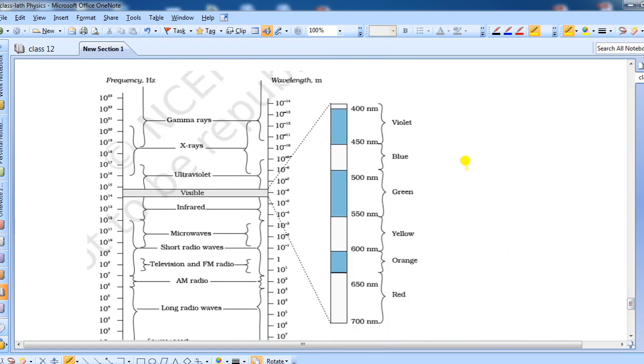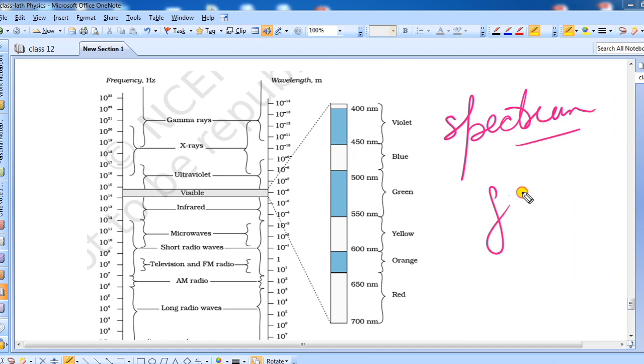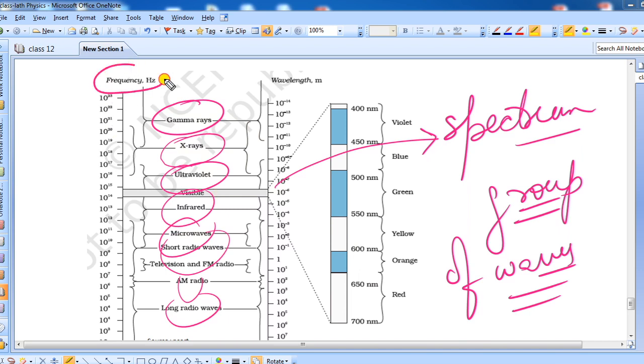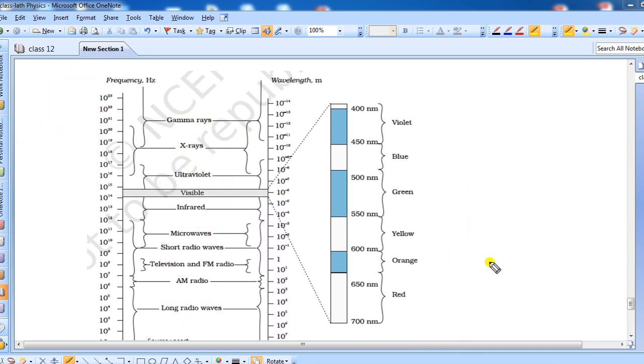But before that, I wanted to show you the spectrum. I told you spectrum is nothing but a group of all the waves, all the EM waves. Now what can you see here? Gamma, X-ray, ultraviolet, visible, infrared, micro, short wave. This group only is called electromagnetic wave, and you can see that these are arranged in the order of their frequency. That's why we can call it electromagnetic spectrum, right?